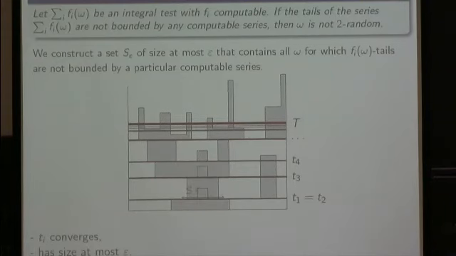So what will be our set S epsilon? It will be the set where the buildings exceed level T, so where the gray area is strictly above level T. Now this set has size at most epsilon. How can we see this? Because each time there are more buildings than epsilon, we increase the floor. So if at some stage there were more buildings than epsilon, then at the next stage we would increase it, so we would have a level Tn above big T, which is impossible.